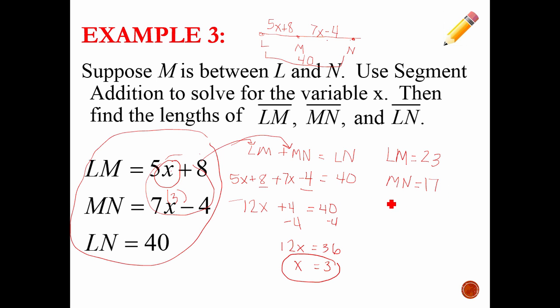And then my last piece, LN, was given to me as being 40, so I don't have to actually do any calculations here. But let's double check. Does LM plus MN make the longest segment LN? Yeah, 23 plus 17 does make 40, so we did it right. So we can use segment addition and understanding that segments have length to help us solve segment-related problems. I want to thank you again for taking good notes today, and I'll see you later.